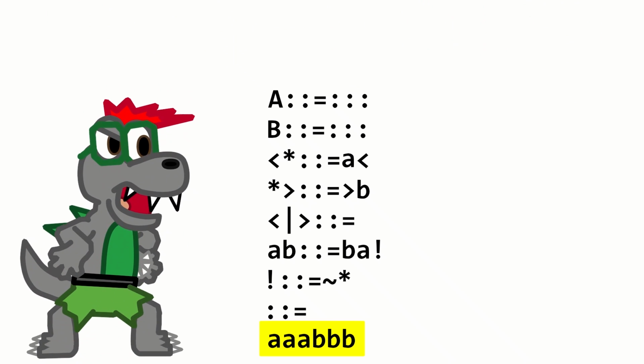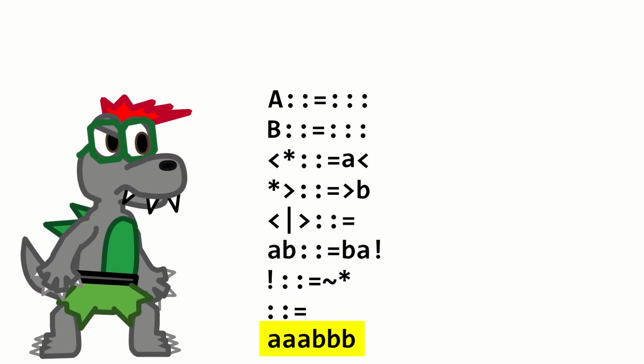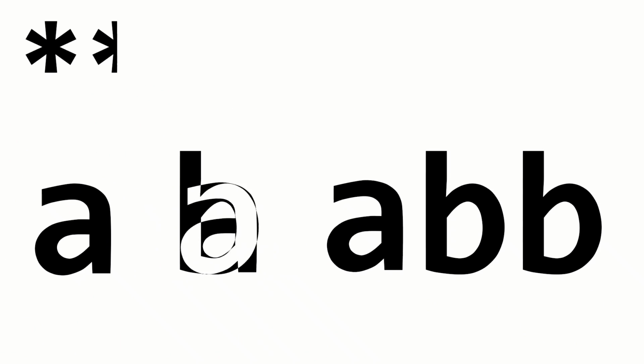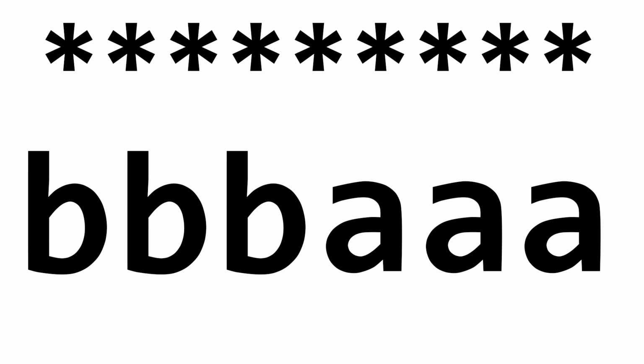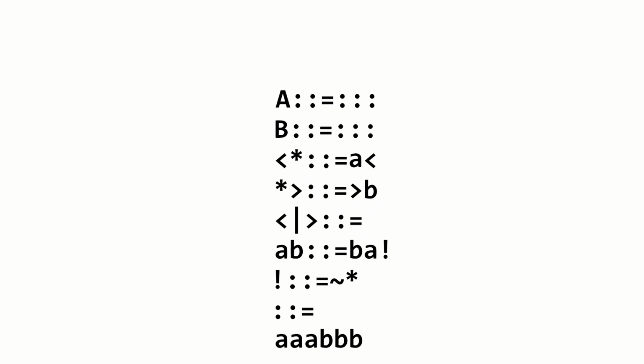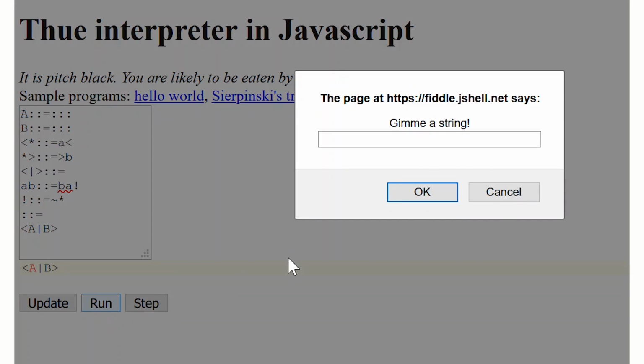Well, that's a cool way to separate terms, but how do we get multiplication from this? Well, we move all the a's to the right side and all the b's to the left side, and we do this by swapping them. To finish that task, it will always need to perform a times b swaps. So each swap adds in an exclamation point, which is then outputted as an asterisk. This lets us count the swaps. And now we have unary multiplication.